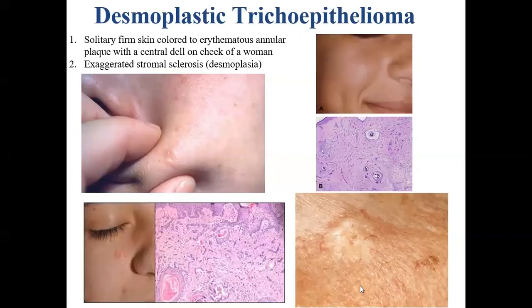These are more pictures. You can see the annular clinical picture, again the annular clinical picture, and histologically you can find a lot of desmoplasia and thin strands.